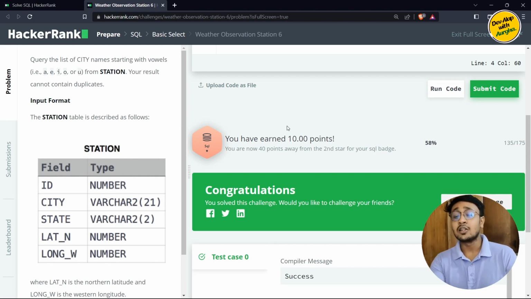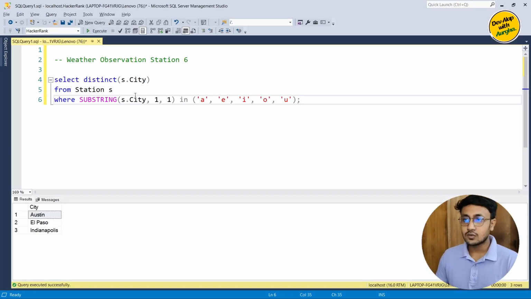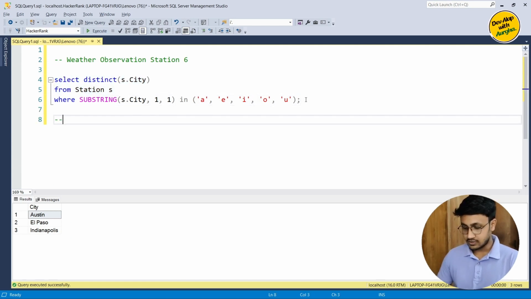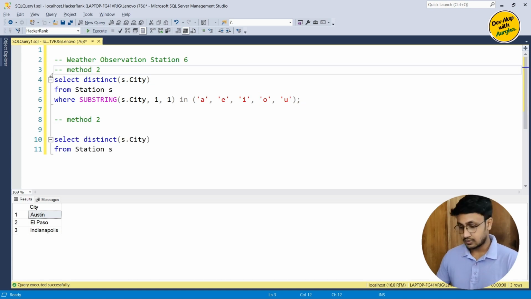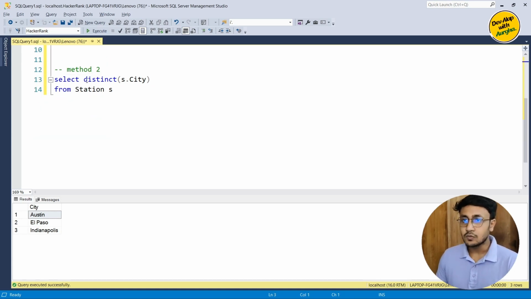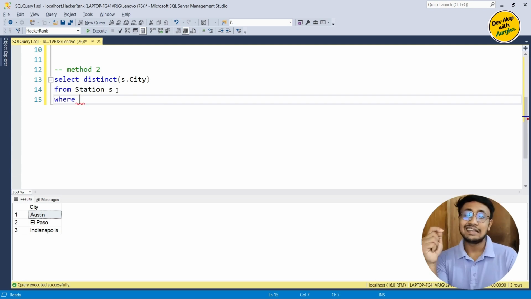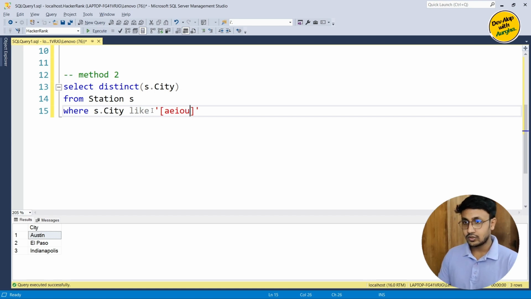There are a lot of ways to solve this problem, so let's check another method. We'll just copy the select query here. This is method 2; that was method 1. So distinct cities, and now in the where clause, we'll use the like operator. How are we going to do this? We'll say s.city like '[AEIOU]%'.